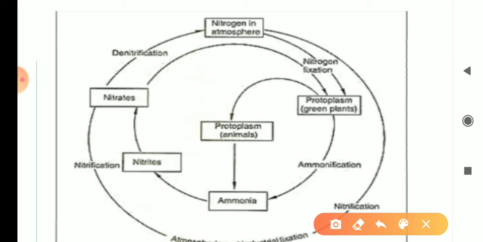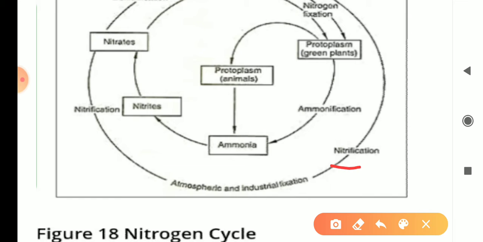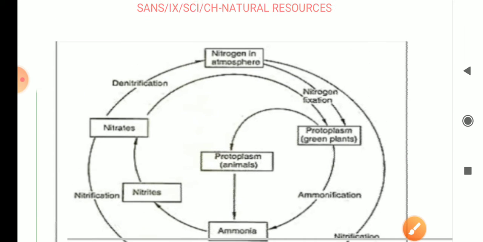Here we have some more steps to see. Nitrification. What is nitrification? Nitrification is converting nitrogen into nitrates by rhizobium bacteria naturally. This rhizobium bacteria does the fixation of nitrogen in the soil from the air.